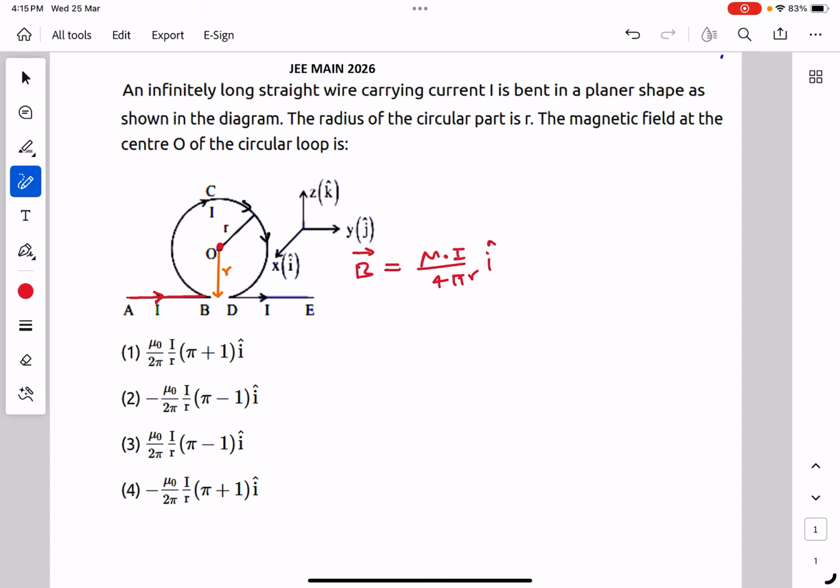Similarly, the magnetic field due to this part of the wire DE. This is also half of the long straight wire carrying current I. So the magnetic field due to it is also mu naught I upon 4 pi r, and this will also be out of the page, that is positive x-axis direction.